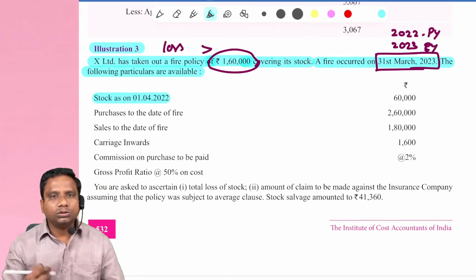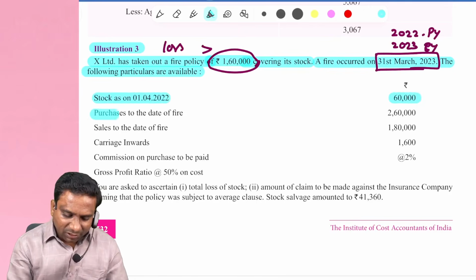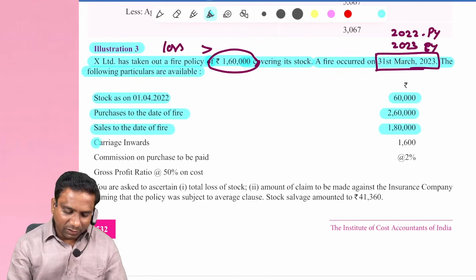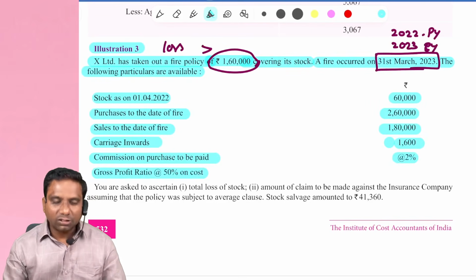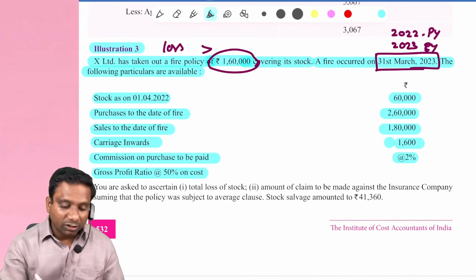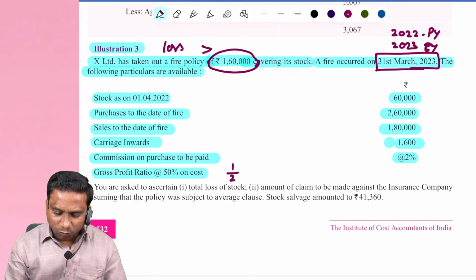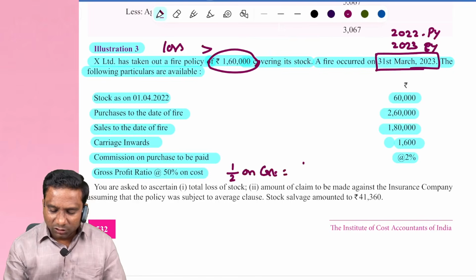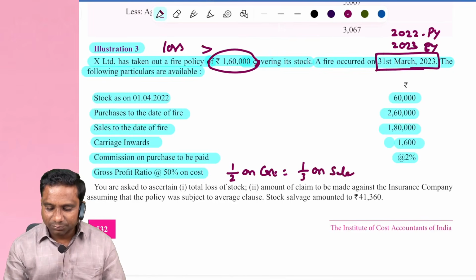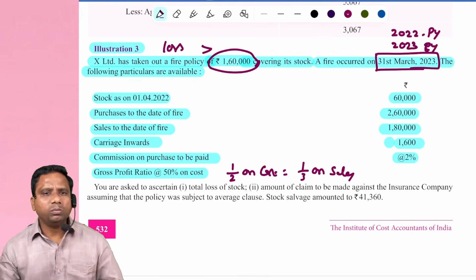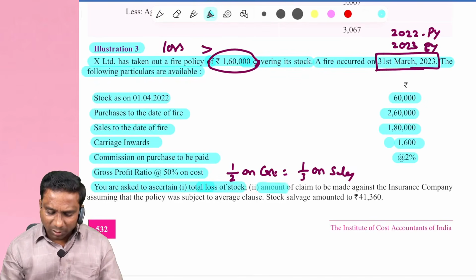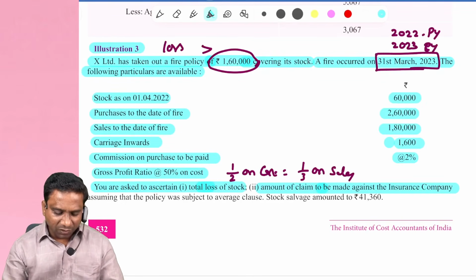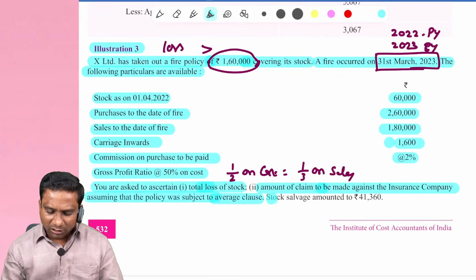Stock as on 1/4/2022, 60,000. Purchases to the date of fire, 2,60,000. Sales to the date of fire, 1,80,000. Carriage inward, 1,600. Commission on purchase to be paid, 2%. Gross profit rate, 50% on cost. Gross profit rate is given. 50% means 1/2 on cost, that is equal to 1/3 on sales. You are asked to ascertain total loss of stock and the amount of claim to be made against the insurance company, assuming that the policy was subject to average clause. Stock salvaged amounts to